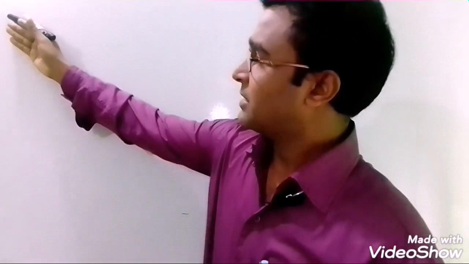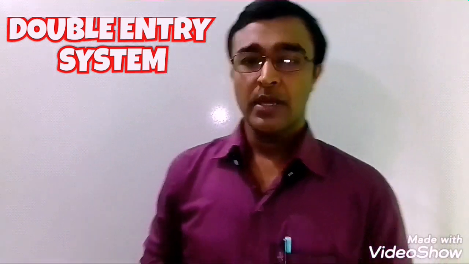Here is written double entry system. This double entry means the dual entity or dual concept or two sides or two aspects, where one side is called receiver, another side is called giver or sender. The receiver is called debit, sender is called credit. If one side is debited with $1,000, another side will also be affected with the same amount of money, credited with equal balance. The amount will remain the same as well.